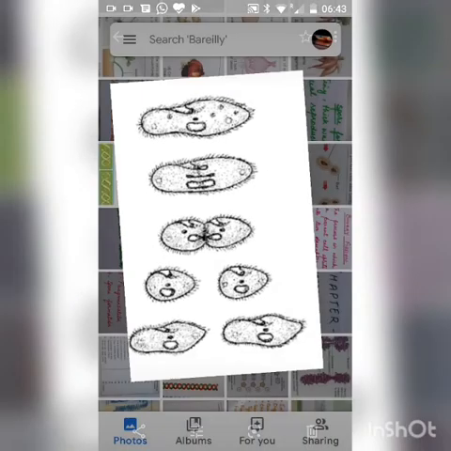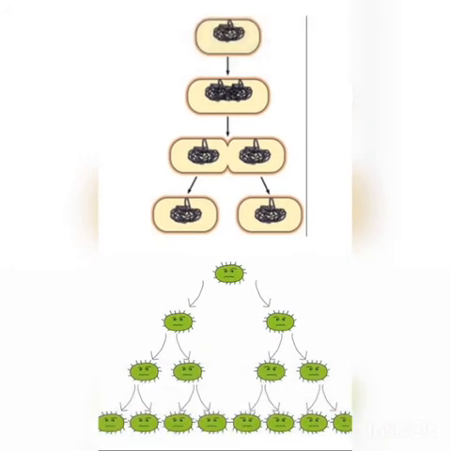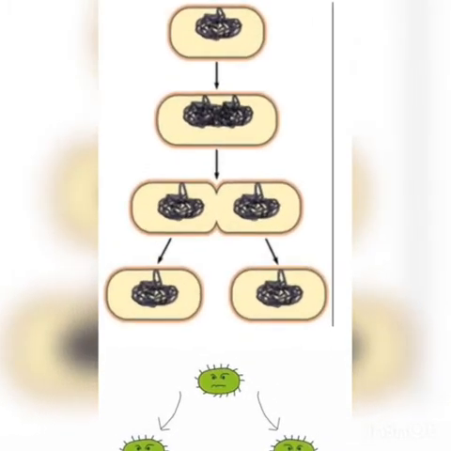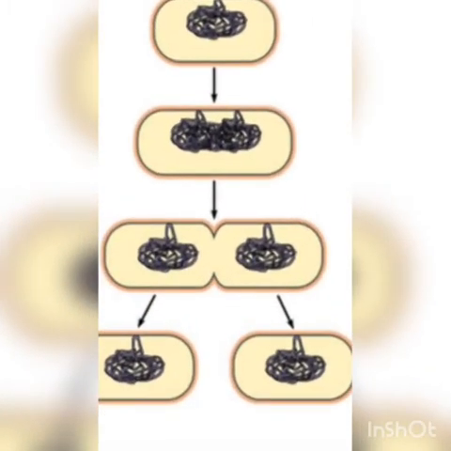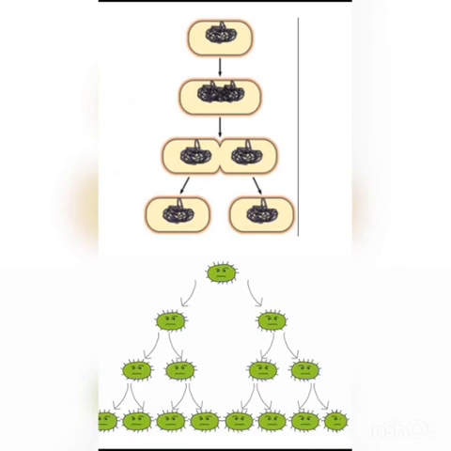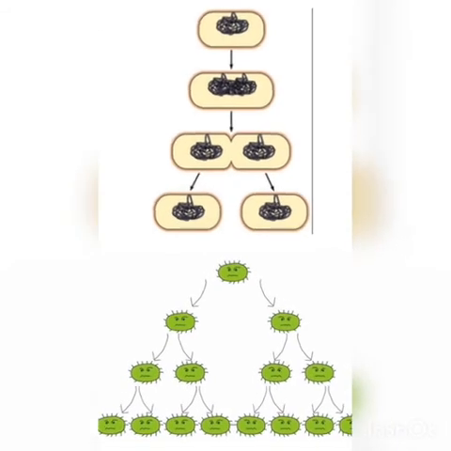So that is the process of binary fission. Second example is bacteria. You can see these are the bacteria, and here the nuclear material of the bacteria increases. You can see the increase in the nuclear material, then furrow formation is there, and this furrow divides the parent bacteria into 2 daughter bacteria. These 2 daughter bacteria are the exact copy of the parent bacteria. Like this, bacteria divide. You can see green color, small. These are the bacteria. One bacterium divides into 2, 2 into 4, 4 into 8 bacteria. Like this, division takes place. This is known as binary fission.